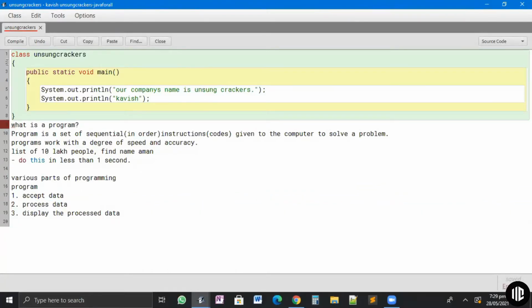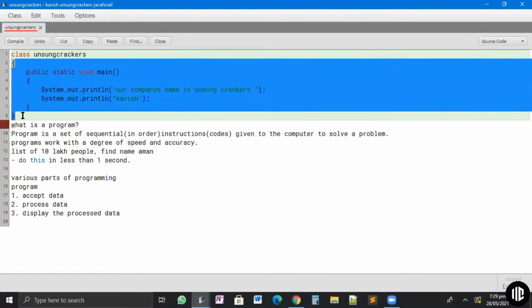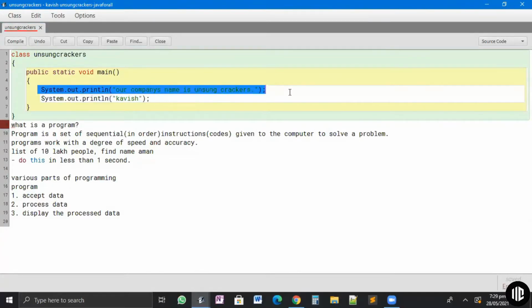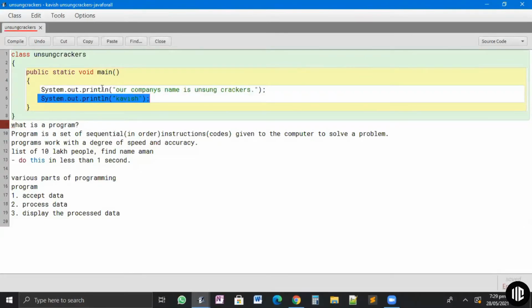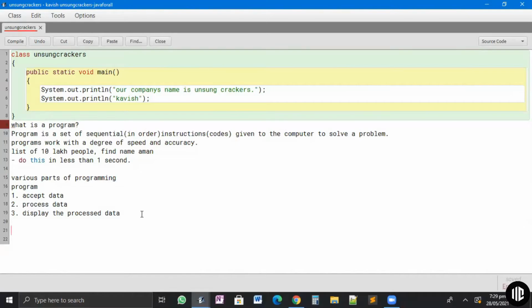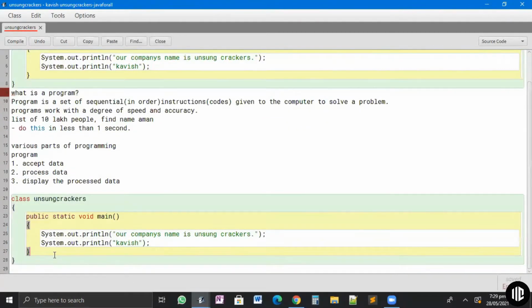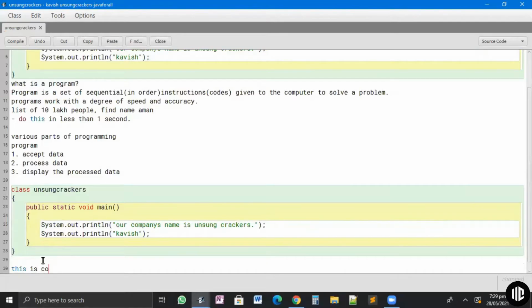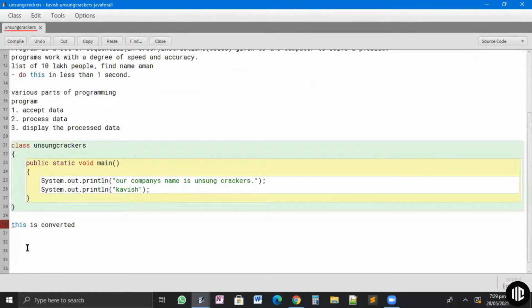For example, in this program that I've written, the program is accepting the data I have written here: System.out.println, our company's name is Antang Cracker. System.out.println Kavish. So it is accepting the data. Then it will process it. It will convert this entire data. For example, if I copy this and write it here, it is converted to 0 0 0 1 0 0 0 1 1.